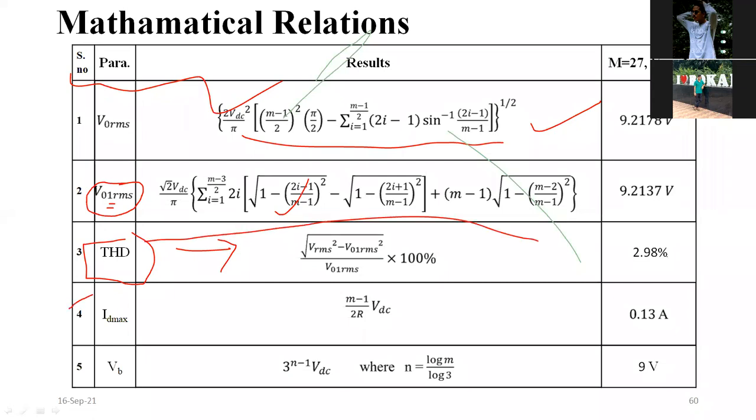Then this is the theoretical THD value, 2.98. It's a very good THD value. So my output voltage is nearer to a sinusoidal waveform. Okay. So this is ID max. This is VB.